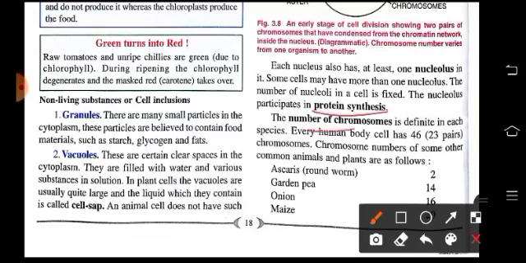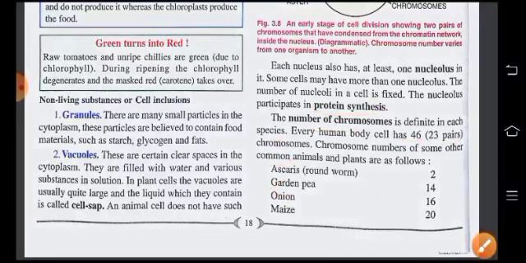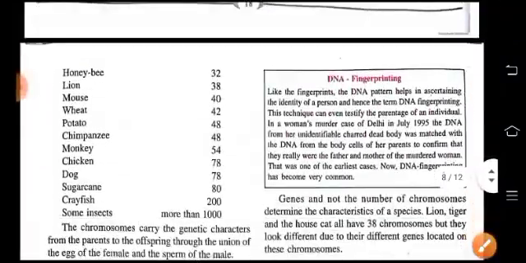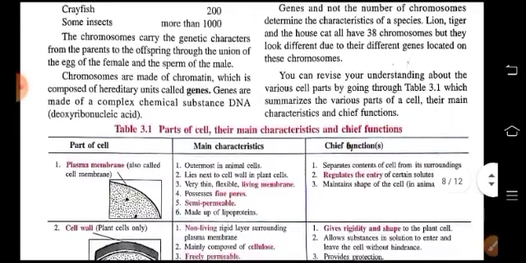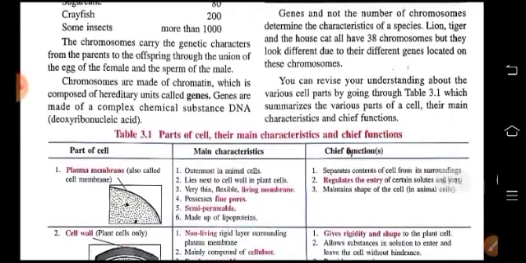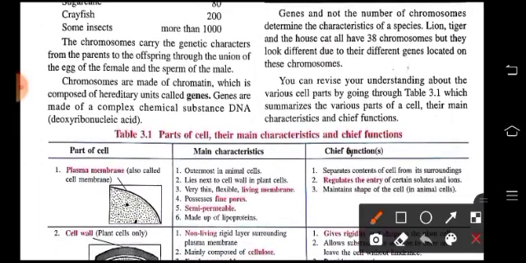The number of chromosomes is different in each species. Like in human beings, the cell has 46 or 23 pairs of chromosomes, whereas in other animals, they are different. Like in ascaris 2, garden pea 14, onion 16, maize 20 and so on. Now these chromosomes carry the genetic material, the genetic characters from parents to offspring through the union of the egg cell and the sperm of the male.